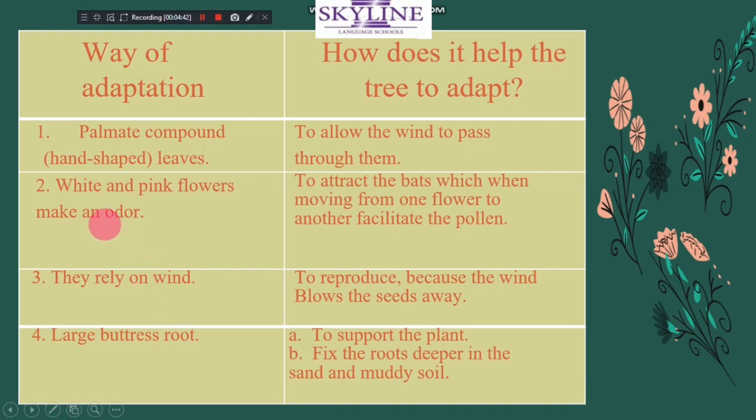Buttress roots, structural. When I ask you, white and pink flowers make an odor to attract bats, the kapok tree attracts bats moving from one flower to another. Why? To facilitate pollination, okay? They rely on wind to reproduce because the wind blows the seeds away, so it has hand-shaped leaves to allow wind to pass through so it can reproduce.